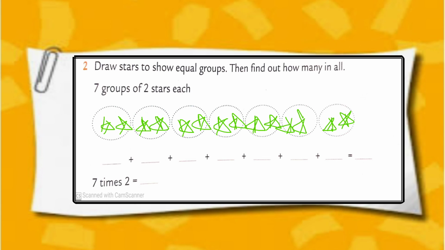Now in each group draw 2 stars. In first group 1 and 2. In second group 1, 2. In third group 1 and 2.